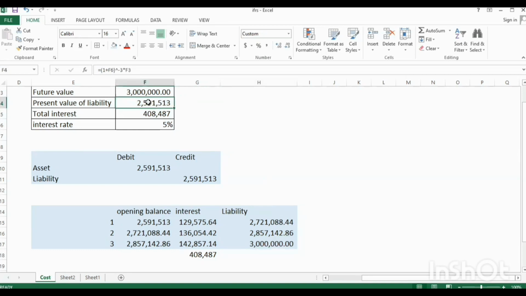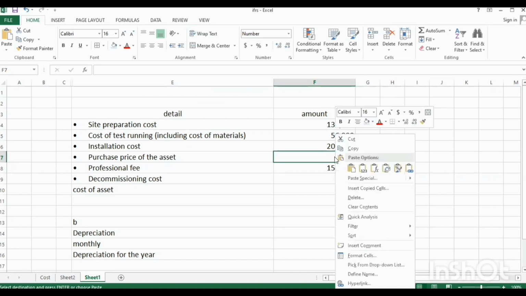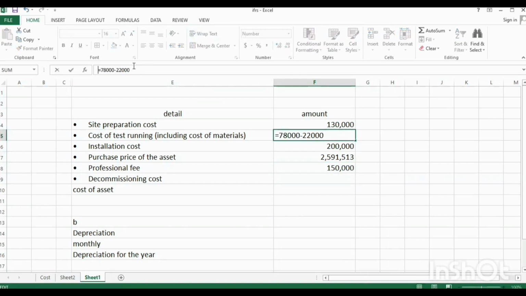So what will be capitalized at initial recognition will be 2.591513. So back to our purchase price will not be 3 million, but rather 2.591513. We also need to make adjustment for decommissioning cost. This cost initially was, so the cost initially was 78 million.